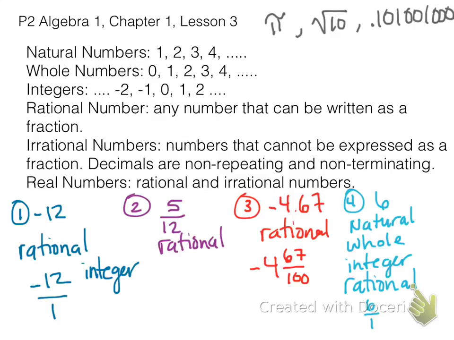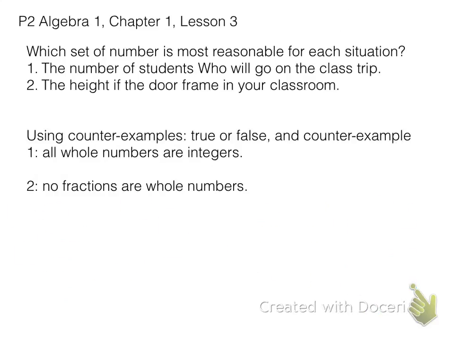And then just really quickly, in the gray at the top, those are what we call irrational numbers. Pi, which is 3.14, goes on forever and doesn't stop. The square root of 10, if you do that on a calculator, you'll see it doesn't repeat and it doesn't stop. So just imagine it goes on forever and doesn't repeat. So that's important. All right, next slide.